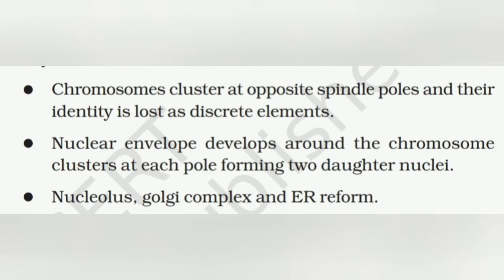Now, this is the stage which shows the following key events. First, chromosomes cluster at the opposite spindle poles, and their identity is lost as discrete elements. Nuclear envelope develops around the chromosome cluster at each pole, forming two daughter nuclei. Nucleolus, Golgi complex, and ER, which had disappeared, are formed again.